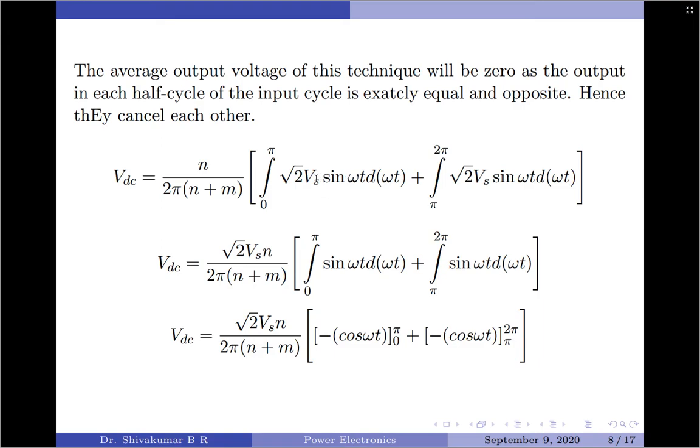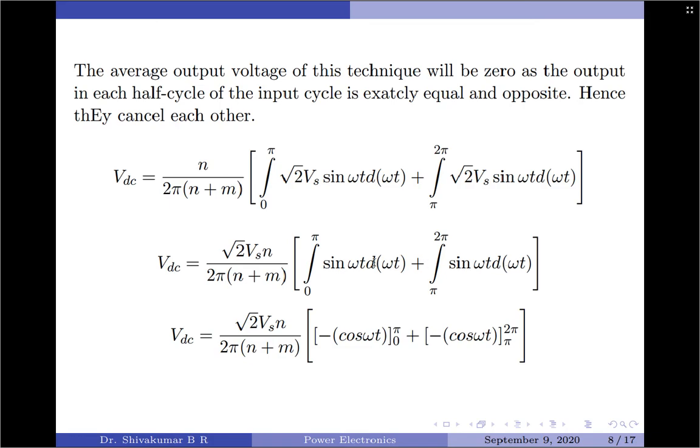So the input is integrated between 0 to pi because output is input in the positive half cycle. Again, the output in the negative half cycle is equal to input, so only the limits will change. So if the first half cycle is 0 to pi, the second half cycle is between pi to 2 pi. Let us take the root 2 into Vs term to the left hand side here. So integral 0 to pi sin omega t d omega t plus integral pi to 2 pi sin omega t